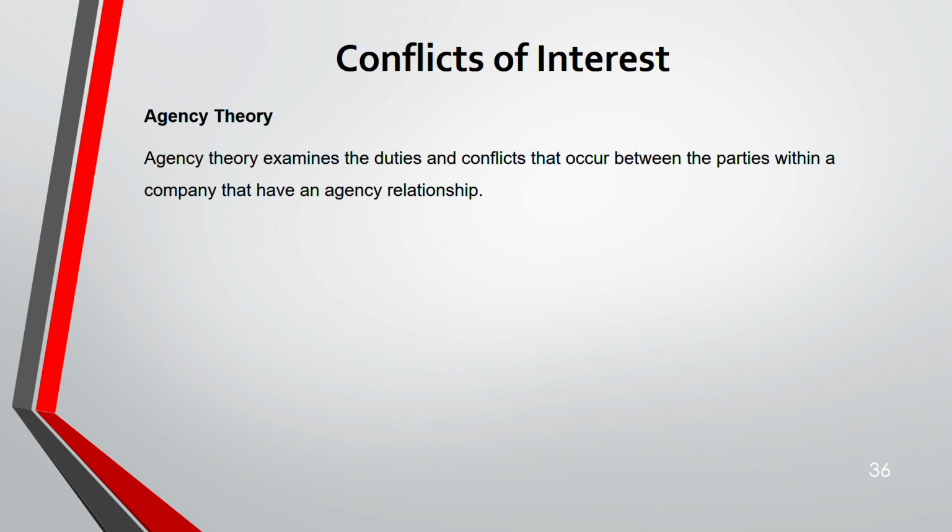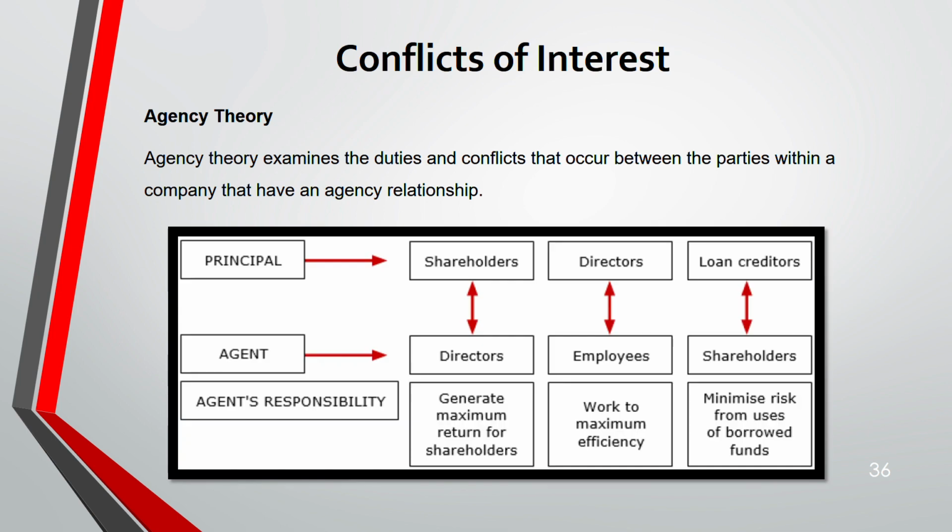Agency theory is a study of duties and conflicts that occurs between parties within a company that have an agency relationship. Not everyone has an agency relationship. From the word agent, you can understand it's like you are hiring someone to do a task on behalf of you. So that is an agent for you. Now, this is a diagram for you to understand principal agent relationship.